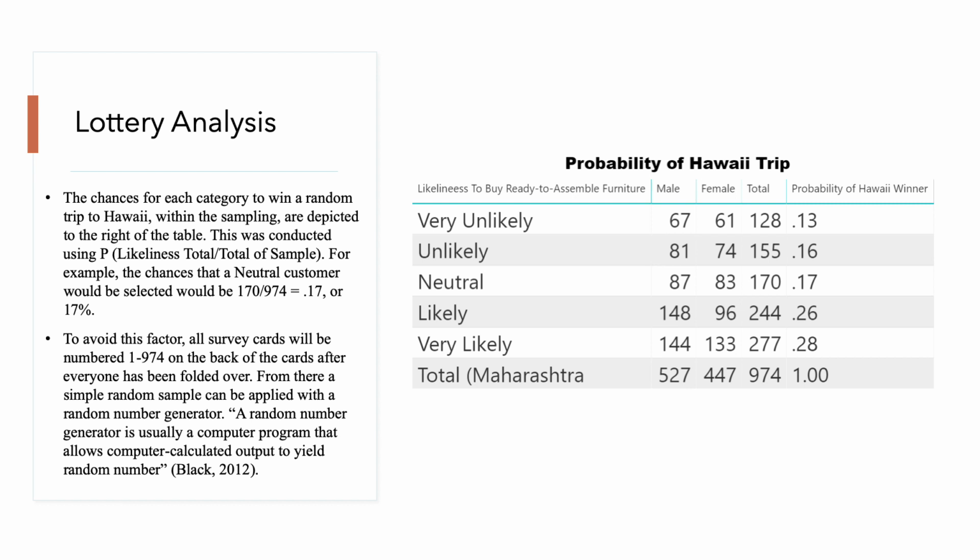Probably the most effective method researchers use to prevent sampling bias is simple random sampling, where samples are selected strictly by chance. This is what we would do to avoid any factors: on the survey cards, we would number them 1 through 974. That's the total number sampled. From there, a simple random sample can be applied with a random number generator. A random number generator is usually a computer program that allows computer calculated output to yield the random number. Therefore, that's how we would select our winner for the trip to Hawaii.